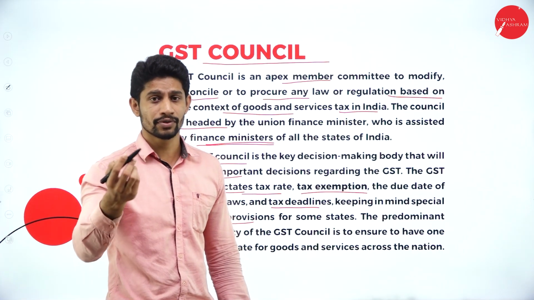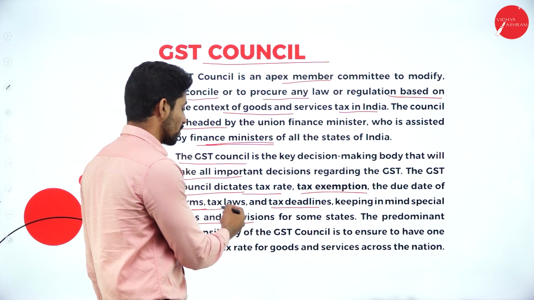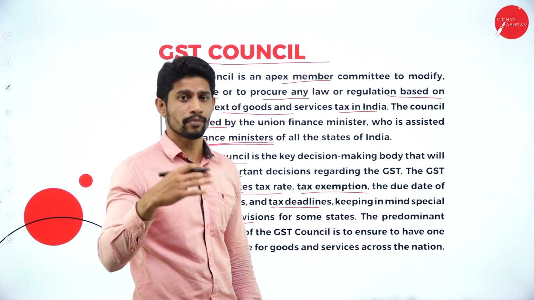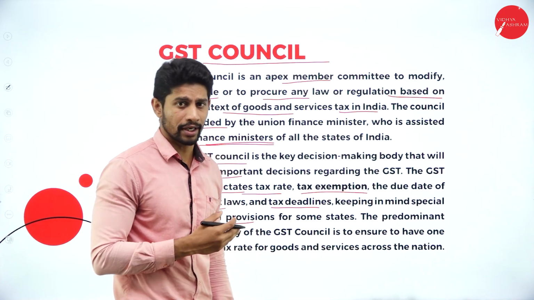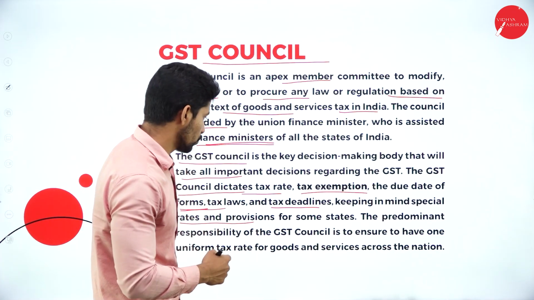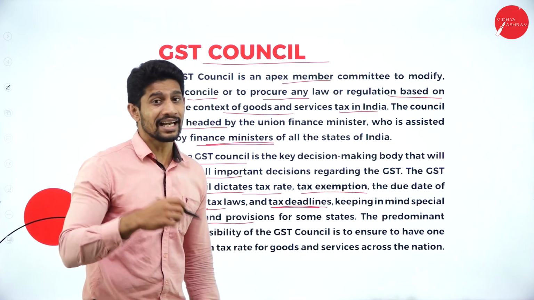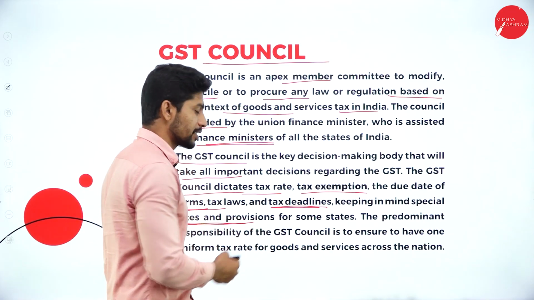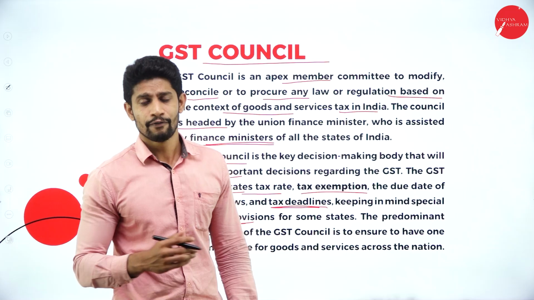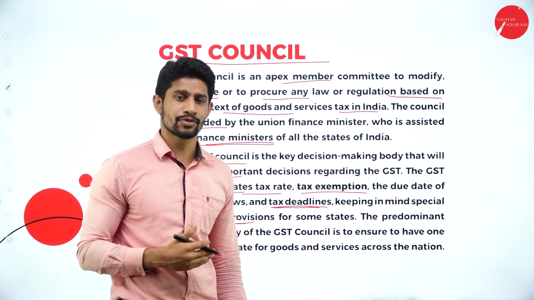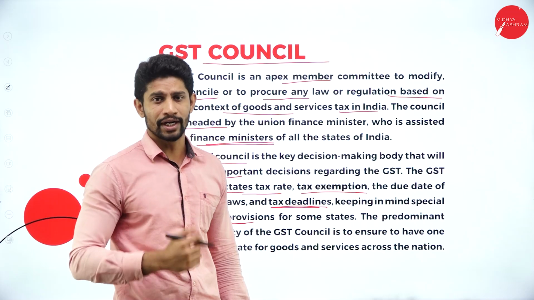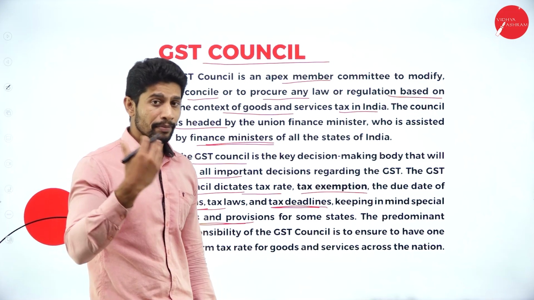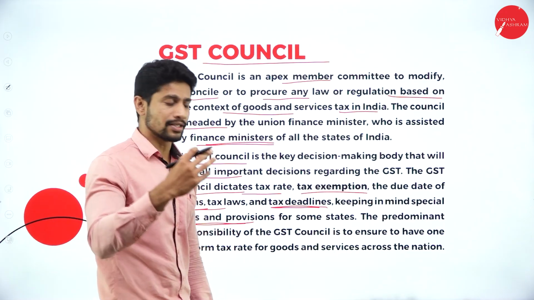and services we are supposed to give the tax exemptions, and what is the due date for the different kinds of form. For example, form number 1 or form number 2 or form number 3 under the GSTR returns. What should be the due dates to submit those forms, and what should be the deadline to payment of tax, and also keeping in mind about the special rates and provisions for some states. For some states, obviously they have to give some exemption or some special rates, that is the low rate of GST. About that, they are going to decide in the committee, and they are going to implement those things in the GST system.